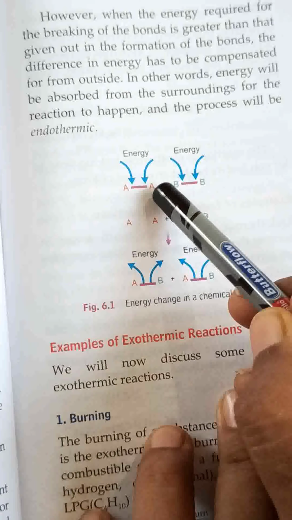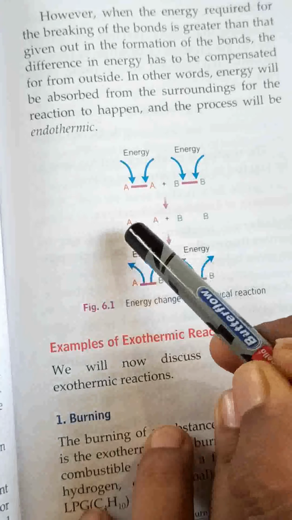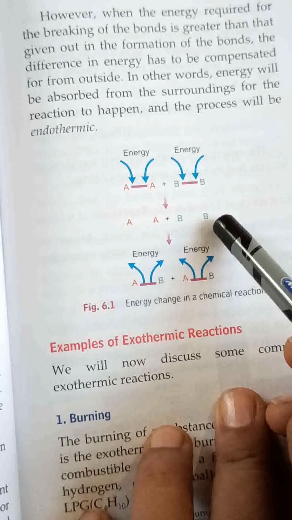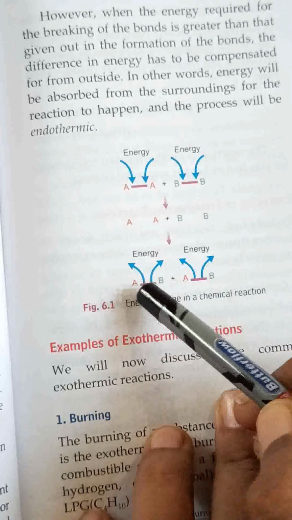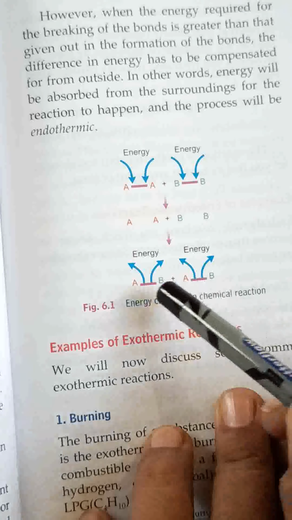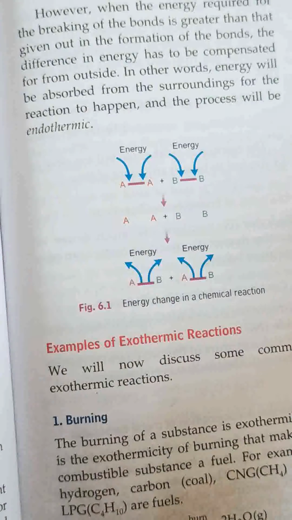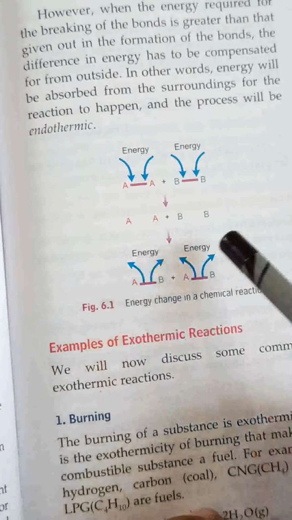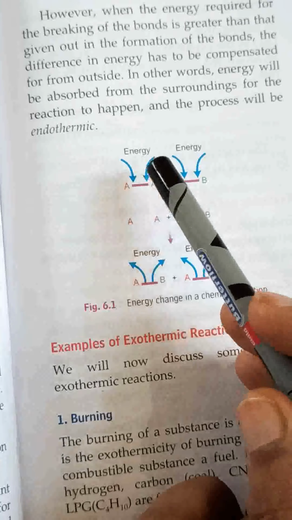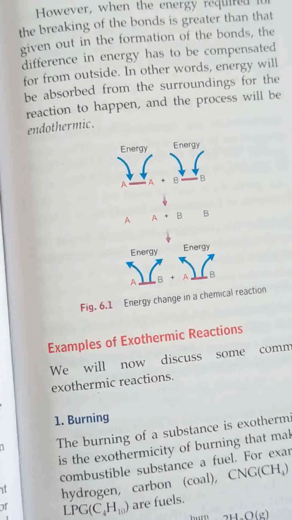In the A molecule, the bond bar is shown, but that is not shown here, which means the bond is broken. Here also the B bond is broken. Then A and B combine, and in the same way the second A also combines with the second B. So when they combine, new bonds are formed and energy is given out. They are showing the arrow out, so energy is given out. Energy is taken in, absorbed, during breaking of bonds, and released during making of new bonds.